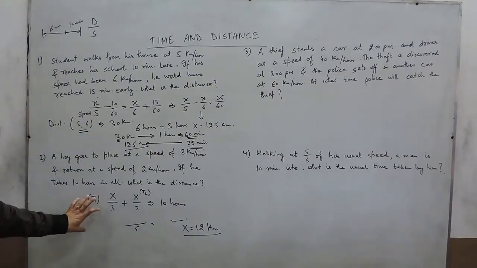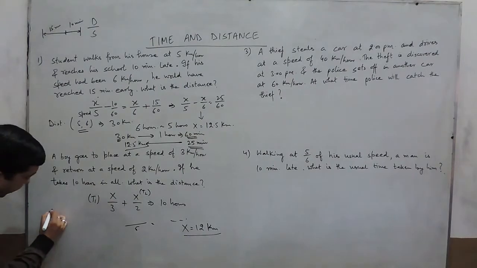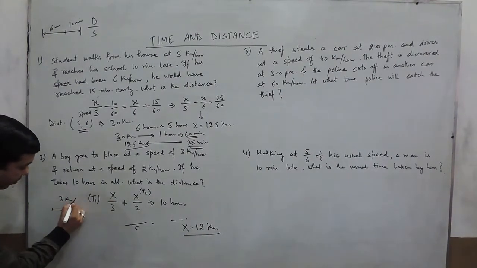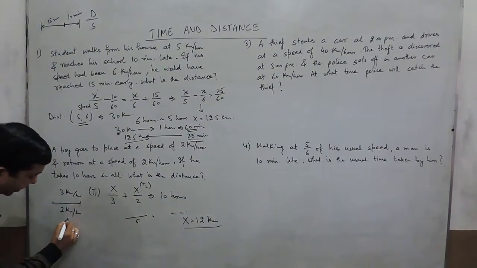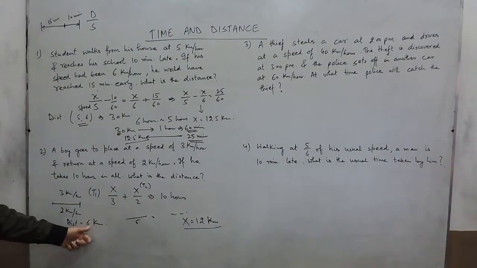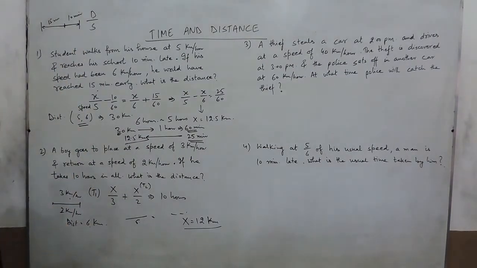On the other hand, we can also approach this the other way. Let's say the distance we have taken, because in one go he is going at a speed of 3 km per hour and coming back at a speed of 2 km per hour, we can take the distance as 6 kilometers. Now, why have I taken this 6? Because this 6 is divisible by 3 as well as divisible by 2.